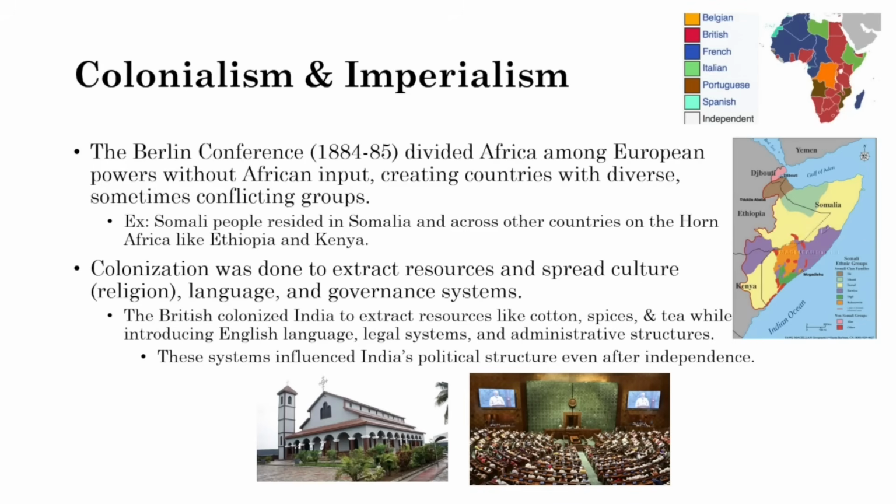India now has a parliamentary system mirroring the British Parliament. English is a major language for governmental administration. They also use a common law system resembling the English common law system. So we can see here that British colonization continues to influence India's culture and political structures even after India gained independence.